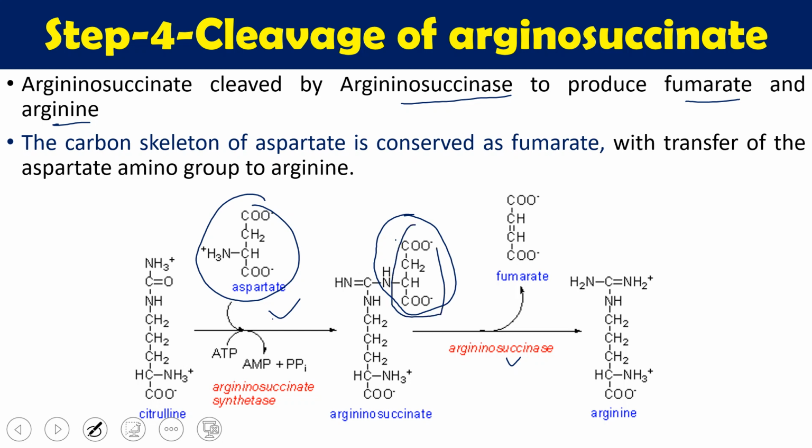This fragment exits in the form of fumarate. So the carbon skeleton of aspartate is conserved as fumarate. Whatever fumarate we get comes from the carbon skeleton of aspartate, and the amino group of aspartate remains in arginine, which is the second nitrogen of the urea.